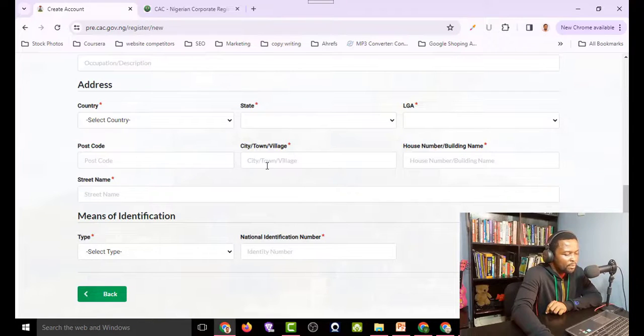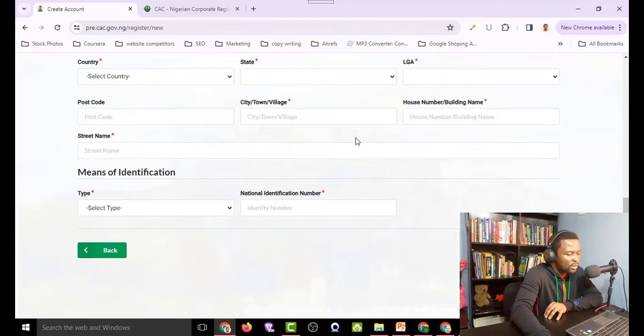So this is another very important place. You can see how they write here, city/town/village. So how you are going to fill this is that you're going to write the name of your city first, and then you write the name of your town, and then you write the name of your village. Okay, just in that order. The same with your house number and building name. All right, so these things are unique to you, so I can't really tell you what you are going to put in there, but just follow what they are writing here, and you are going to get it right.